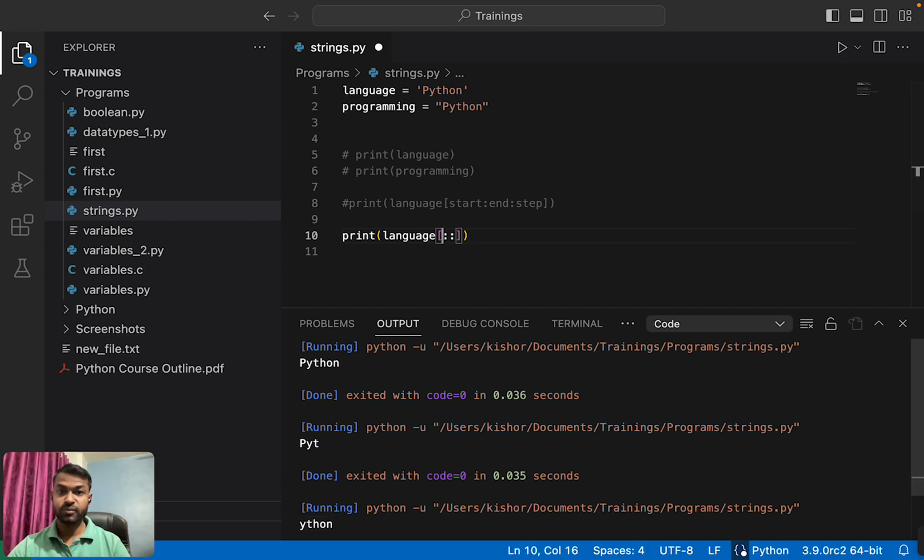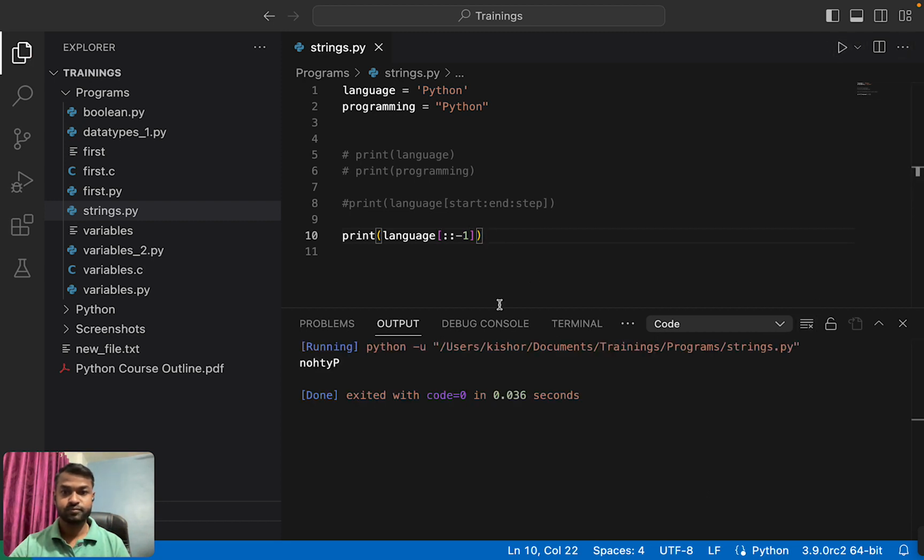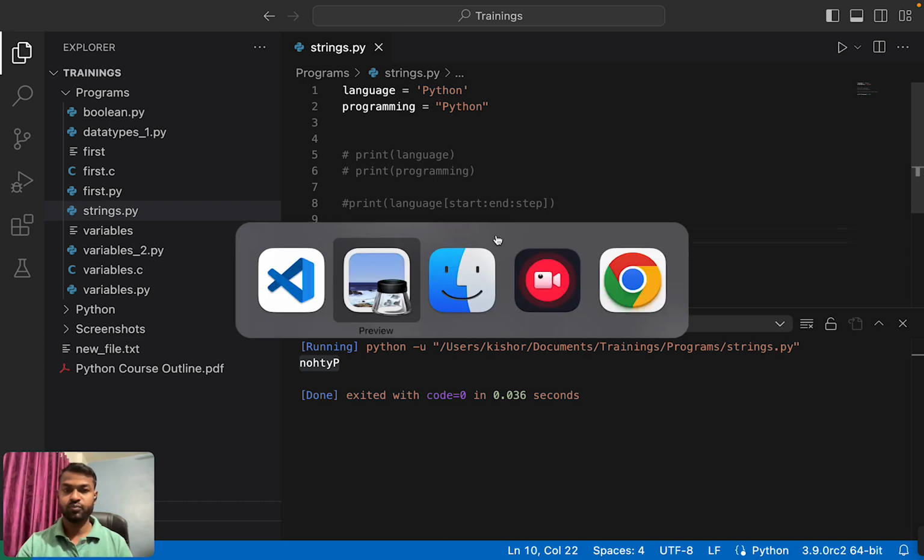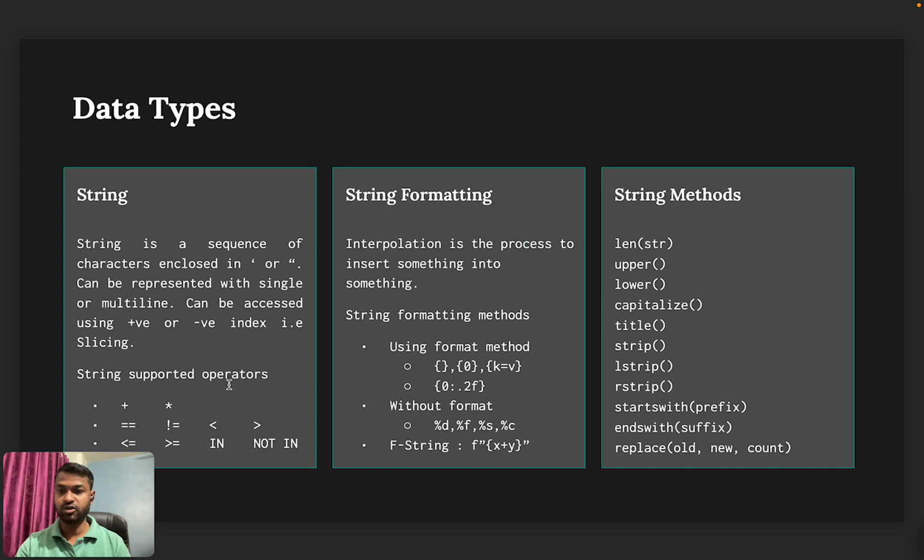Okay, sometimes you need to print a string in reverse order. Then start and end will be the same, and step will be -1, because we want to print in a decremental way. You can see this is the reverse of the string. By using a single statement, colon colon -1, I have reversed the string. Okay, I hope this slicing is clear to you.